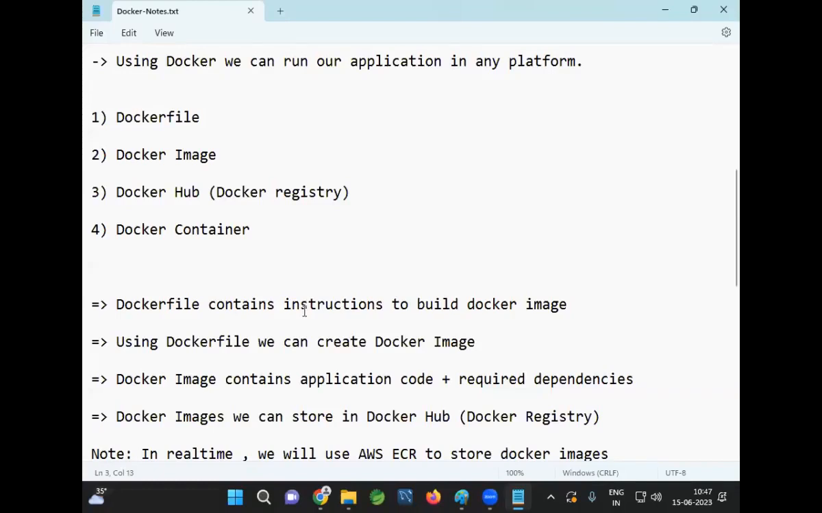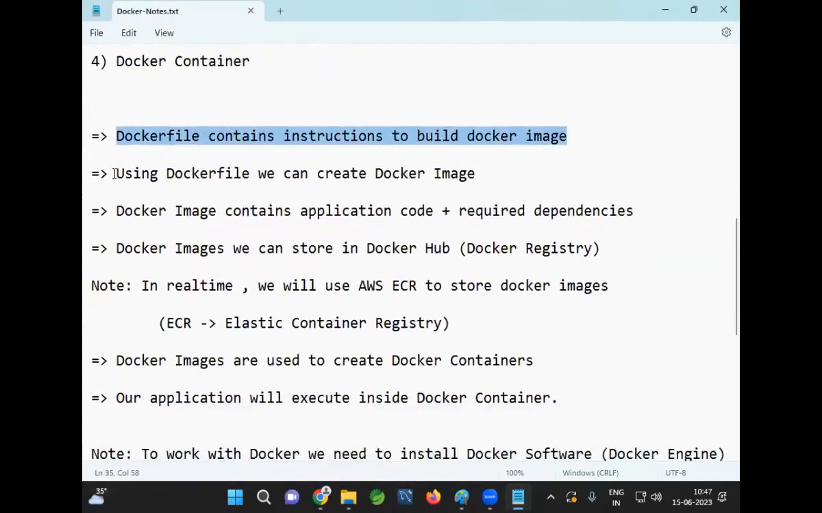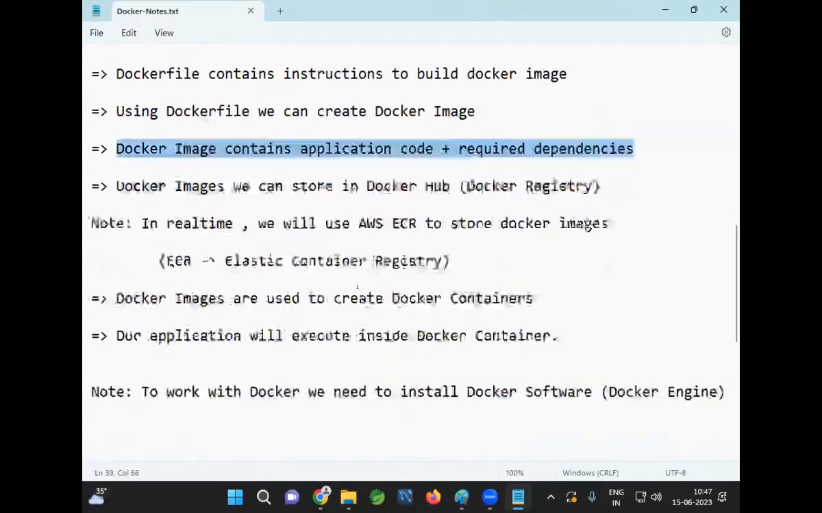Which dependencies are required? I want Python. I want Node.js. I want Angular. I want MySQL database. So what are the dependencies that are required for the application? We are going to specify them in the Docker file. Docker file contains instructions to build Docker image. Using Docker file, we can create Docker image. Docker image contains application code plus required dependencies.